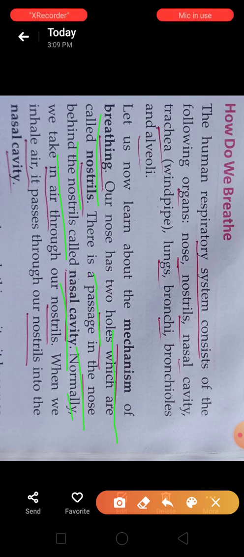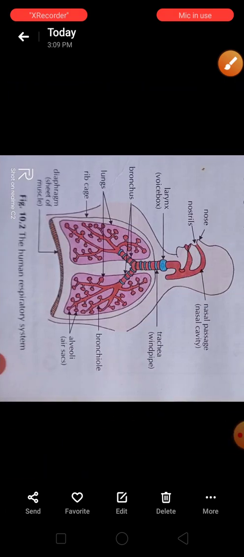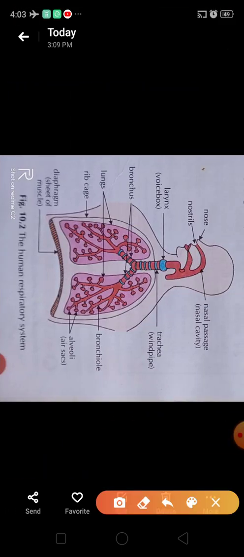Normally we take in air through our nostril. When we inhale, air passes through our nostril into the nasal cavity. So what happened, children? We take air through the nostril, and after that it passes to the nasal cavity. See the picture again. The air passes through the nostril and goes to the nasal cavity.